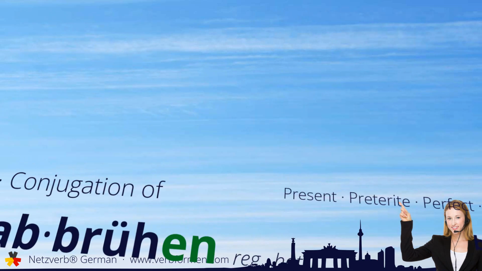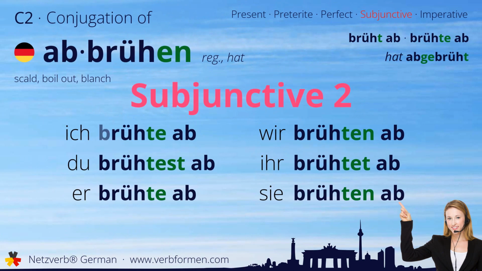Now we move on to the subjunctive two. Ich brühte ab. Du brühtest ab. Er brühte ab. Wir brühten ab. Ihr brühtet ab. Sie brühten ab.